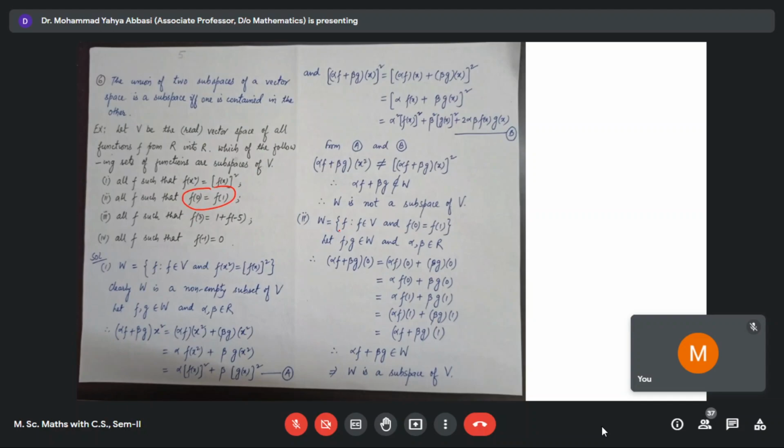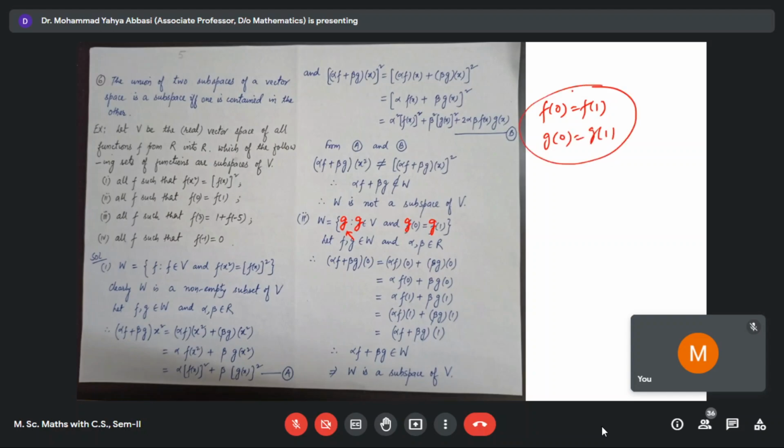So W is equal to f such that f belongs to V and f0 is equal to f1. We have to check whether it is a subspace or not. So first of all, we consider two elements here. The first element is f. If we consider g here, then in place of f, this will be g throughout. g of 0 is equal to g of 1. It means that we have two relations, f0 is equal to f1, g0 is equal to g1.